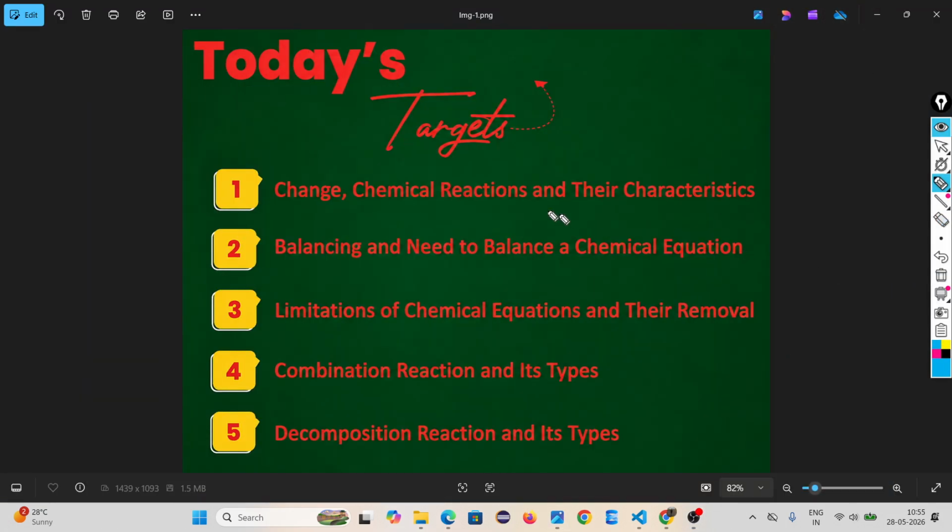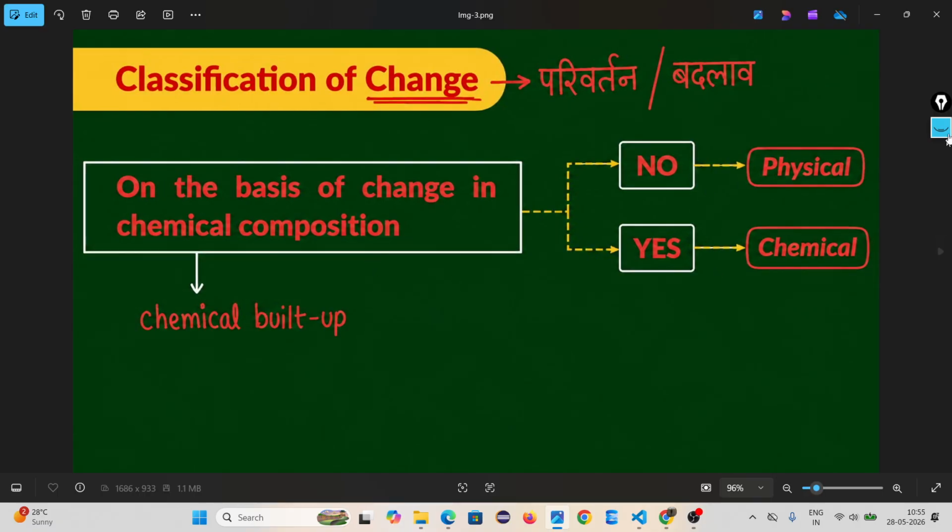Look, in the last class we discussed change, chemical change, reaction and their characteristics, and also balancing and the need to balance a chemical equation. So change is of many types. On the basis of chemical composition or chemical buildup, change is of two types: physical or chemical. If chemical composition is changing, that means chemical. If not, then physical.